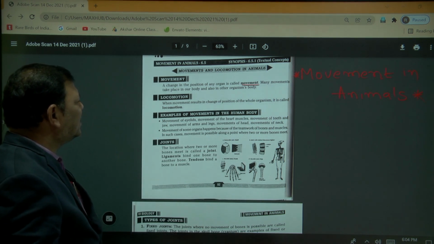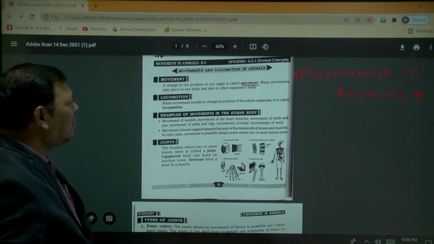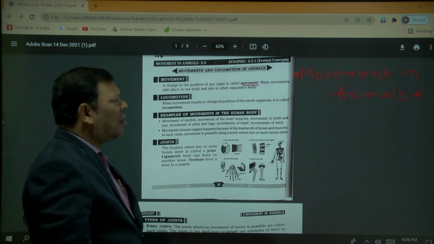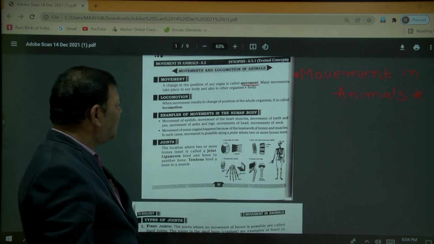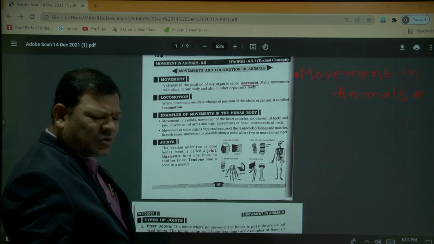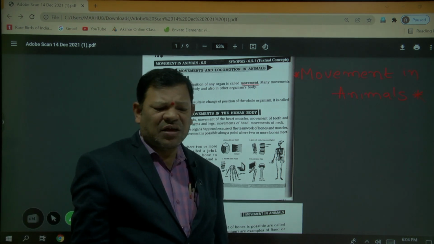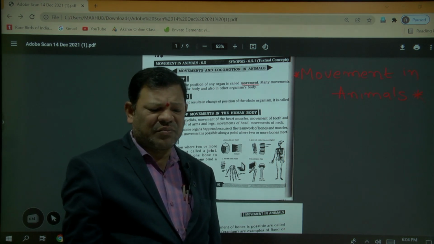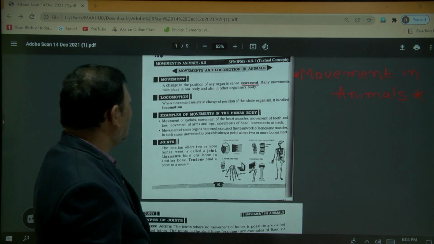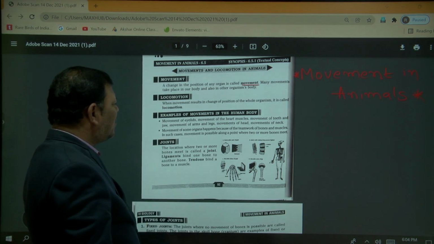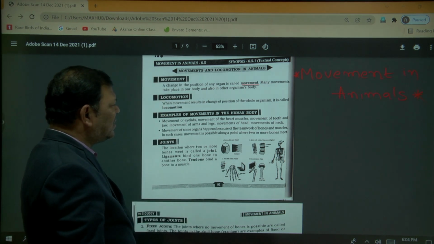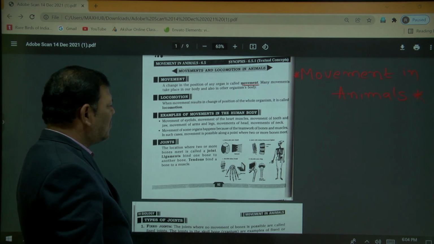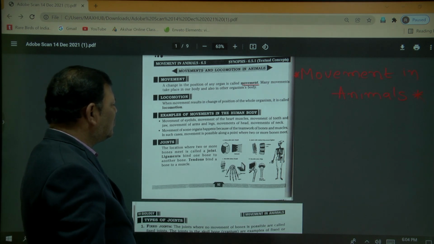Many movements take place in our body and also in other organisms. Locomotion means an organism can move from one place to another place to search for food, shelter and for breeding purposes. When the movements result in a change of position of the whole organism, it is called locomotion.